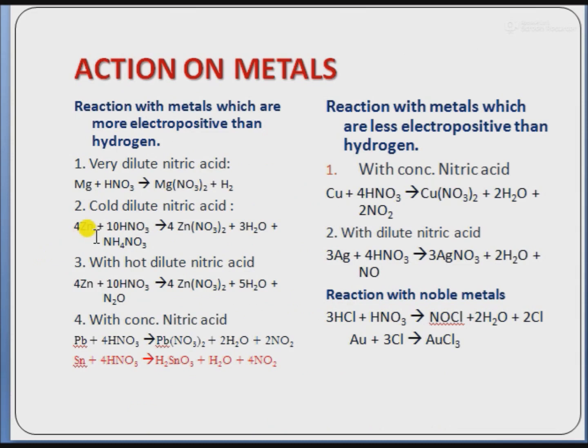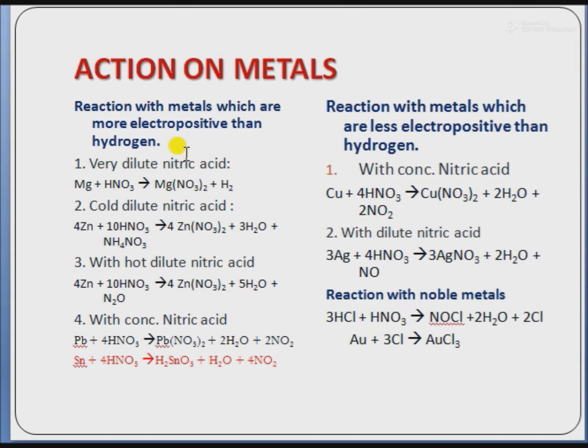Next is action on metals. With the exception of gold and platinum, nitric acid attacks all the metals, forming a variety of compounds. On the basis of reactivity, metals have been divided into the following categories. The first category is reaction with metals which are more electropositive than hydrogen, like sodium, potassium, calcium, magnesium, aluminium, manganese, zinc, chromium, cadmium, iron, copper, nickel, tin, lead, antimony, etc. These lie above hydrogen in the electrochemical series.